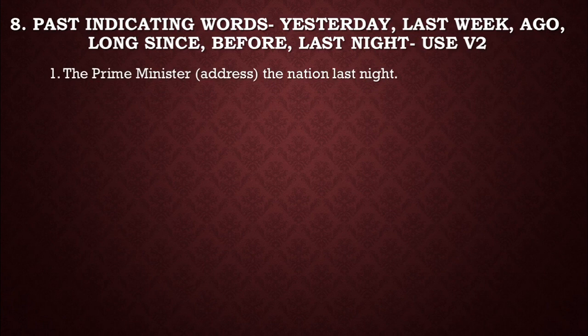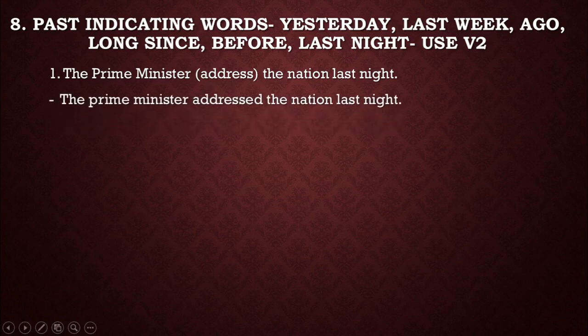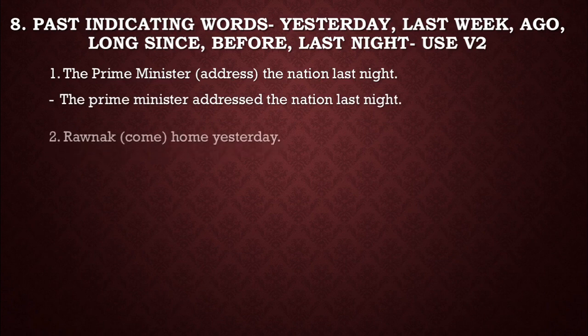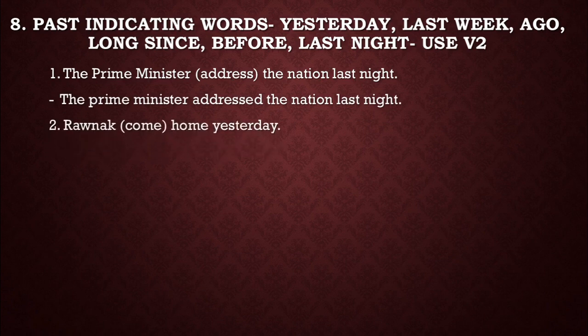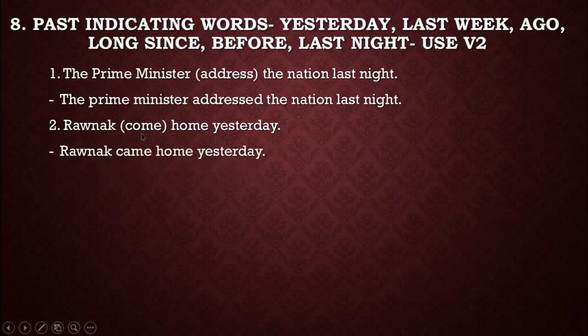The Prime Minister address the nation last night. So dear boys, last night. We have to write down V2 form of this verb. Let's write down, the Prime Minister addressed the nation last night. Next, Ronak come home yesterday. Okay, yesterday, we have yesterday here, so we have to write down V2 form of come, it will be came. Write down, Ronak came home yesterday.